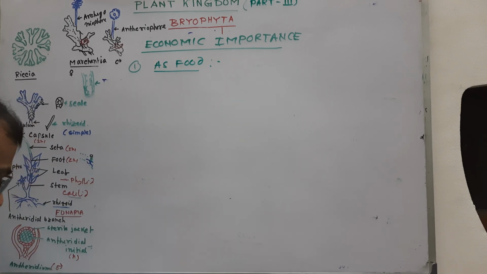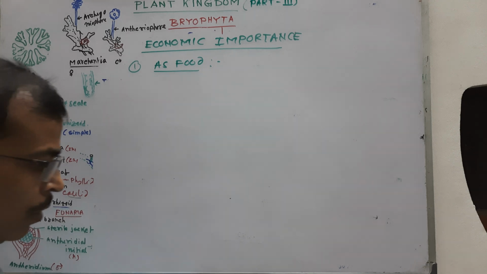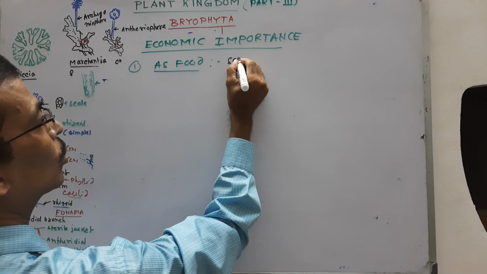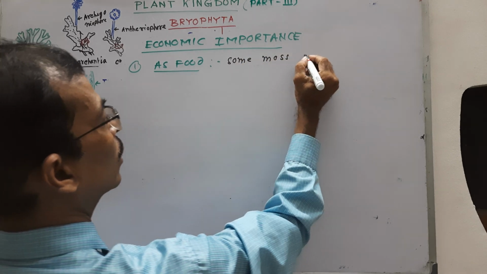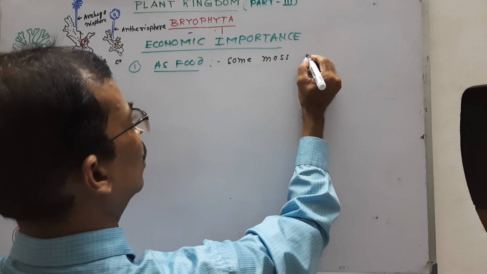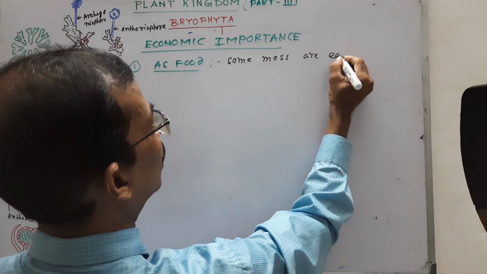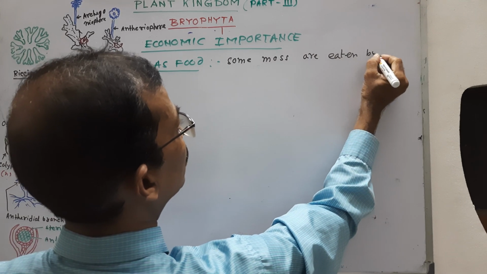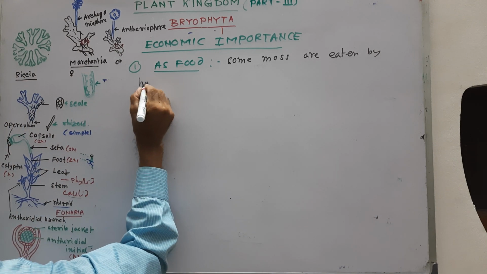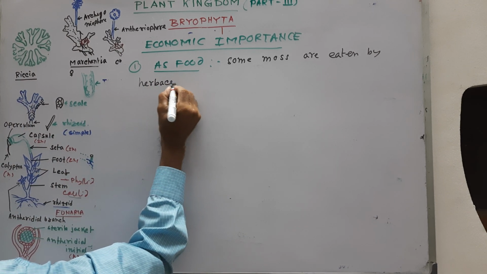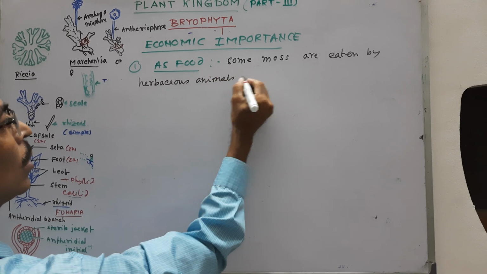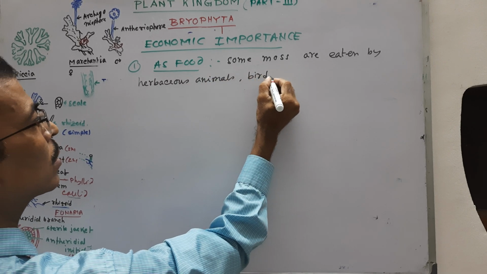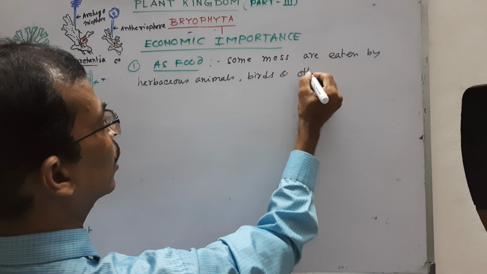Some mosses are edible, or are eaten by most herbivorous animals, birds and other animals.